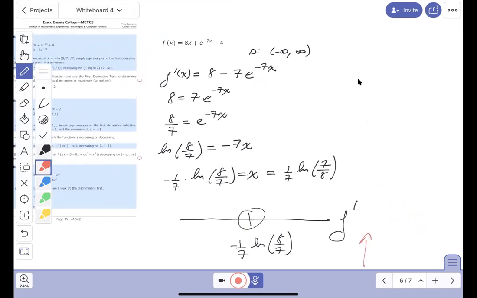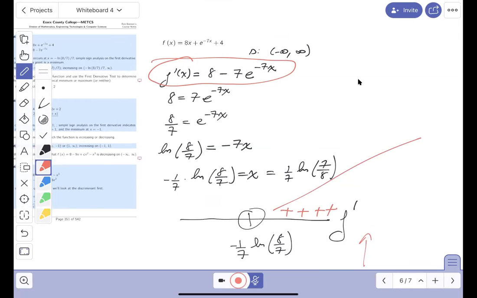And let's look at our derivative. If you plugged 1 billion in there, what kind of number would you get? Well, you get 8 minus 7 e raised to the minus 7 billion. That would be an incredibly small number. So this would be positive, which means the function is increasing.